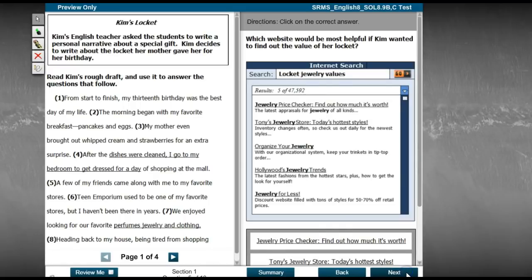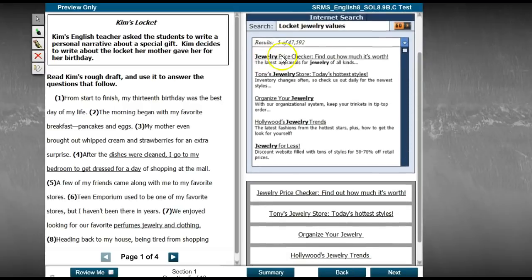For the next question that goes with the passage Kim's Locket, she asked them to write a narrative about a special gift. She decides to write about her locket. We don't really need to read it for what we're doing. Which website would be most helpful if Kim wanted to find out the value of her locket?